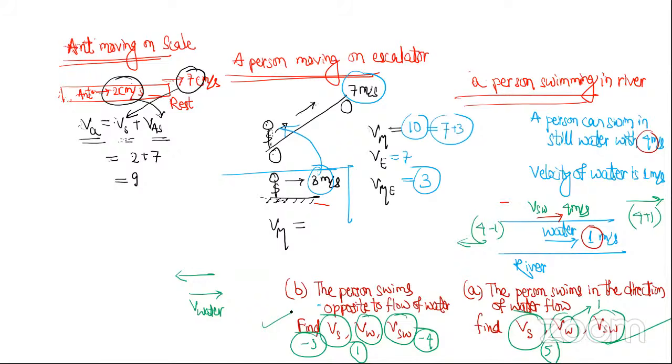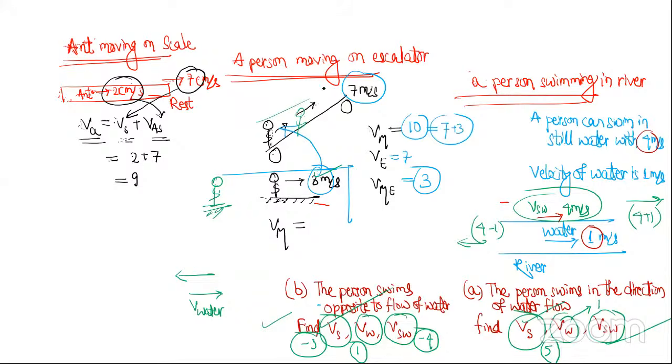Okay. Now the person standing on ground sees these actual things, and another person moving with us will feel this relative thing. Let's say there is another person standing on escalator. He will feel the person is moving with how much? Here how much? 3. But a person standing on ground will feel that no, he's moving with 10.